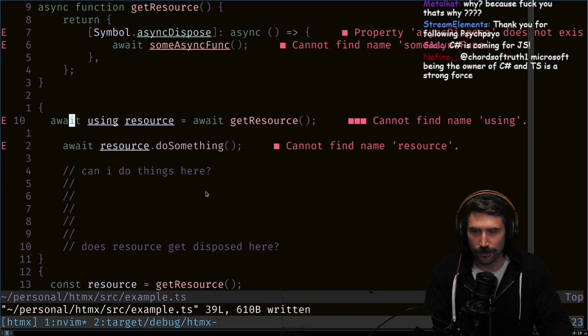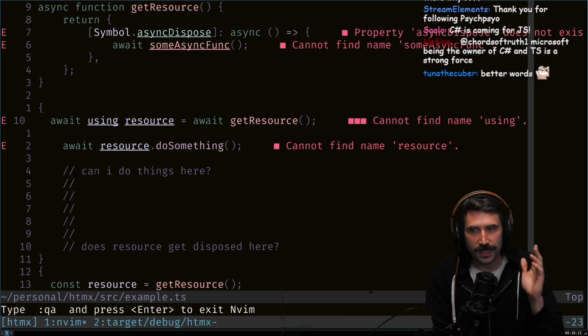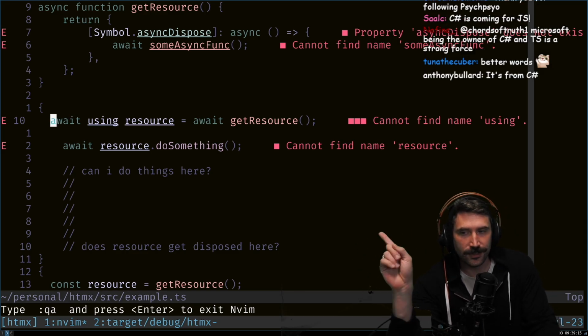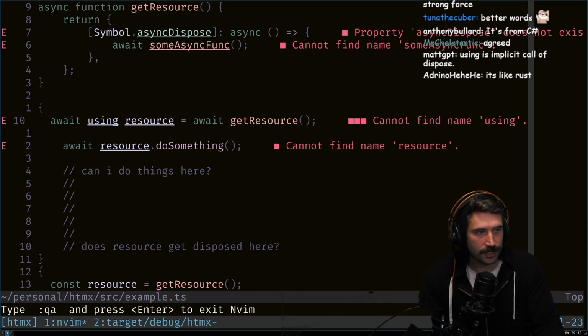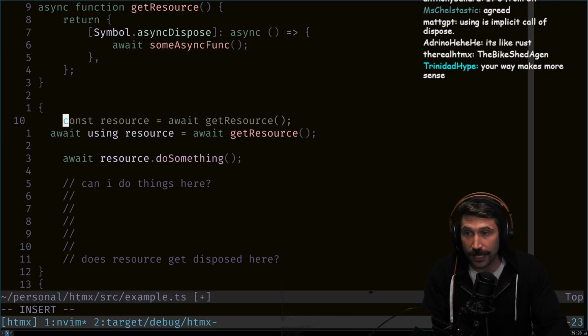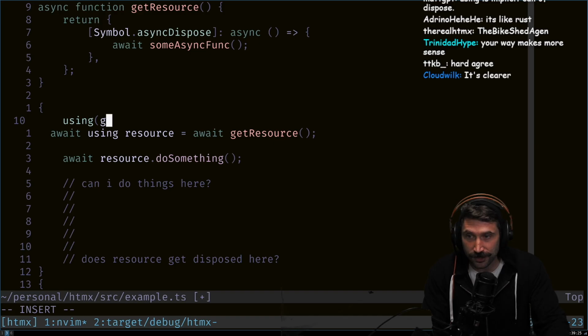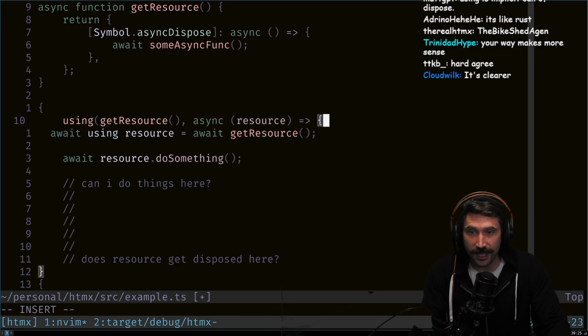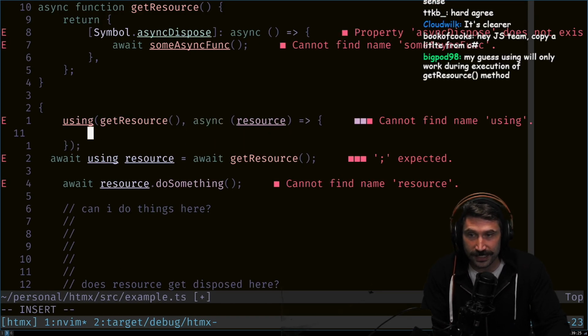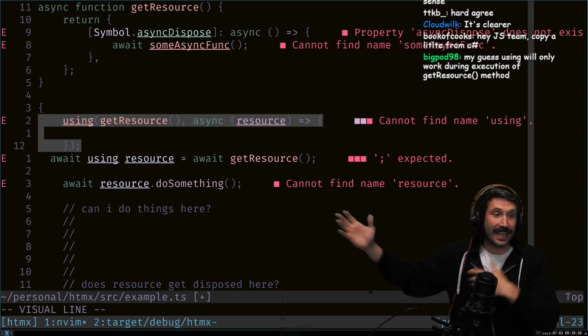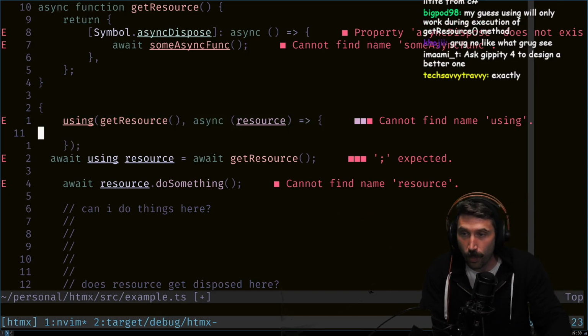Right? I'd rather, because I don't like that await doesn't have an effect here, but later on, it looks confusing in my head. What I'd rather see is something like this. Using, that's a function where you get the resource, and then you have this whole block, and then it manages it at the end, right? And then you can await that.